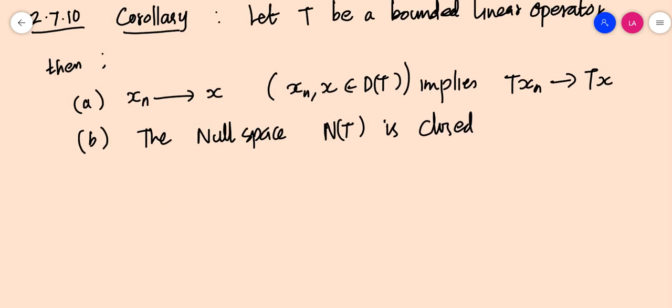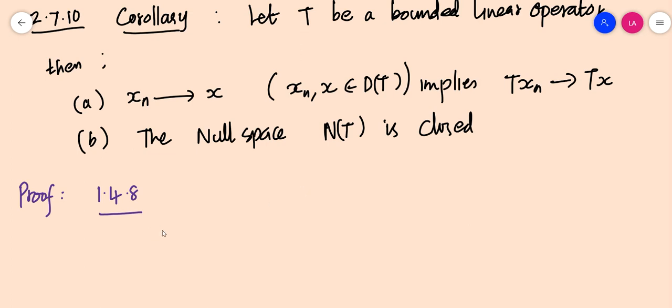Actually, we can prove this first part in several different ways. For the proof of the first part, we can use theorem 1.4.8, which states that on a metric space, if a function is continuous, then xn converges to x implies T of xn converges to T of x. Here T is a bounded linear operator, and T bounded implies T is continuous. So from that itself we can prove this.